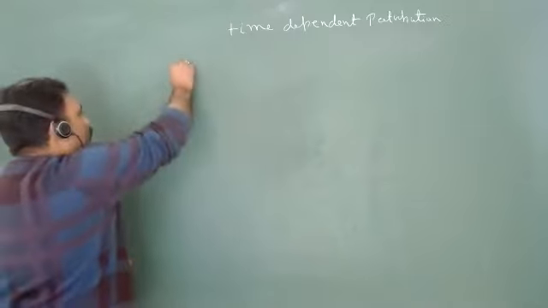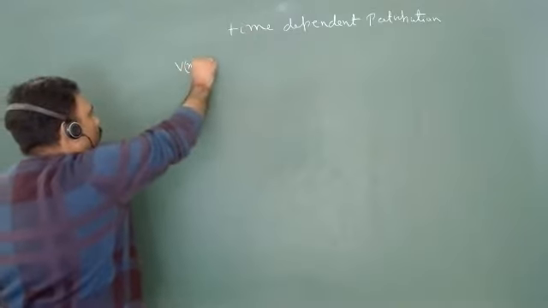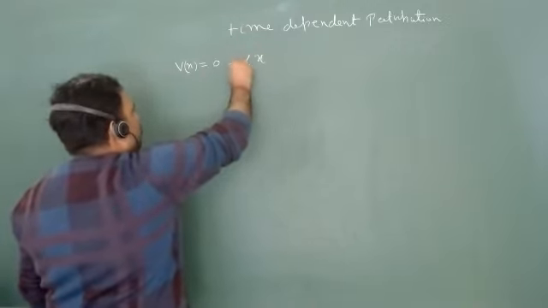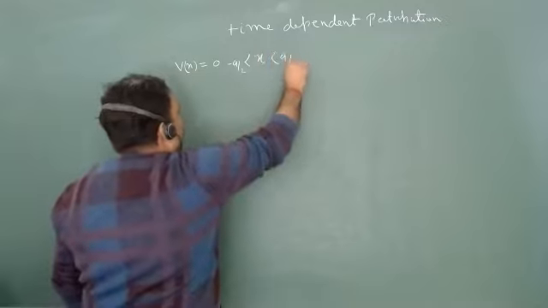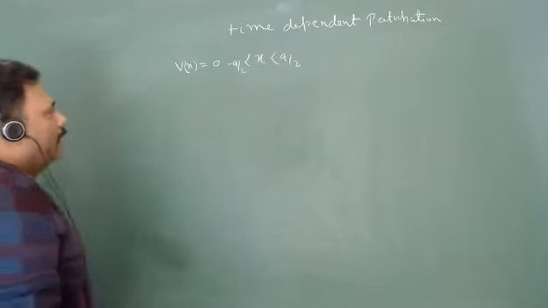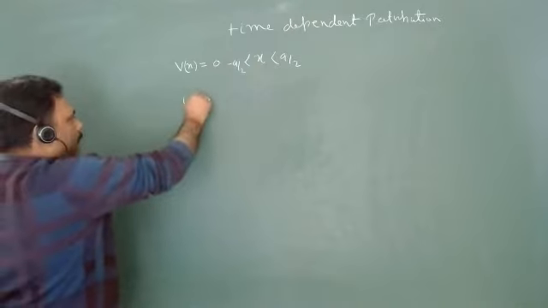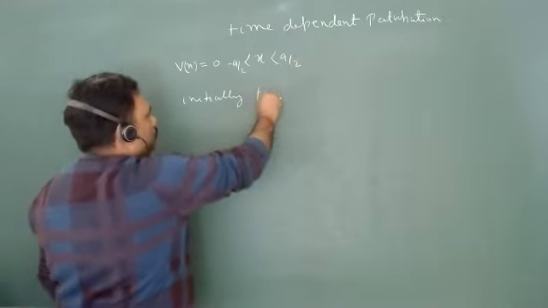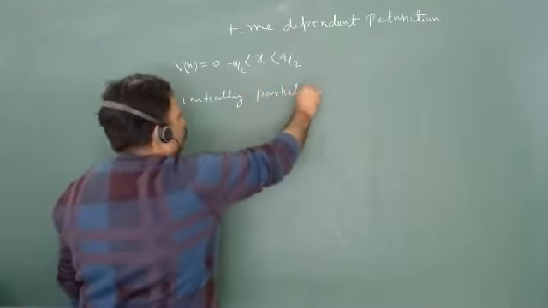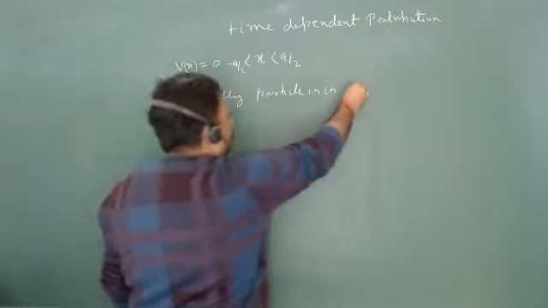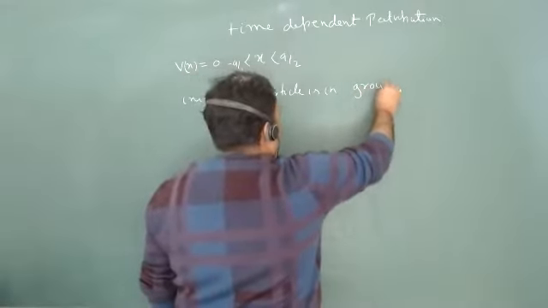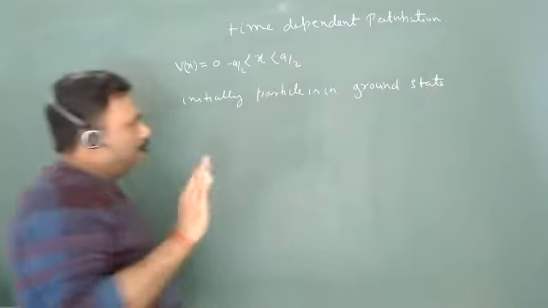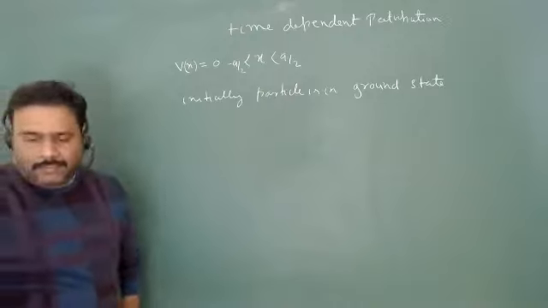So I have a potential. This potential is equal to 0, and let's say x is between minus a by 2 to plus a by 2. And initially the particle is in the ground state. Okay, so this is the initial condition, that my particle is in the ground state.